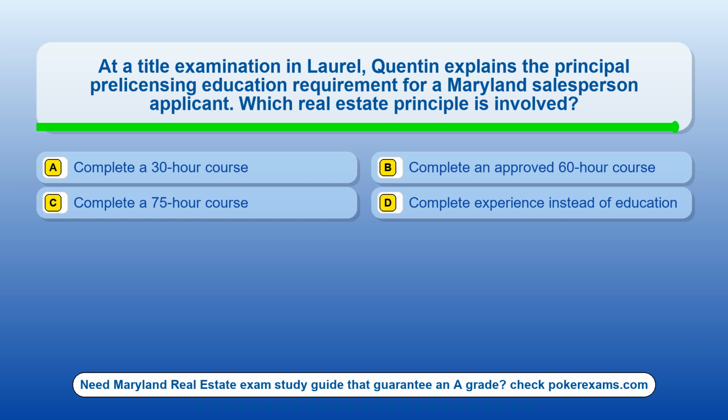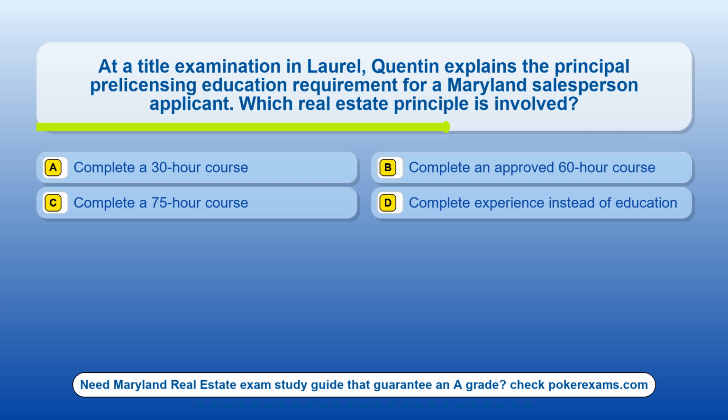Question 18. At a title examination in Laurel, Quinton explains the principal pre-licensing education requirement for a Maryland salesperson applicant. Which real estate principle is involved? Option A. Complete a 30-hour course. Option B. Complete an approved 60-hour course. Option C. Complete a 75-hour course. Option D. Complete experience instead of education.